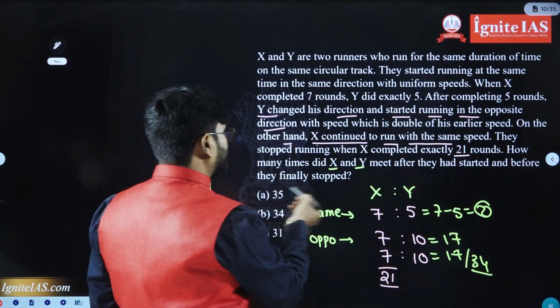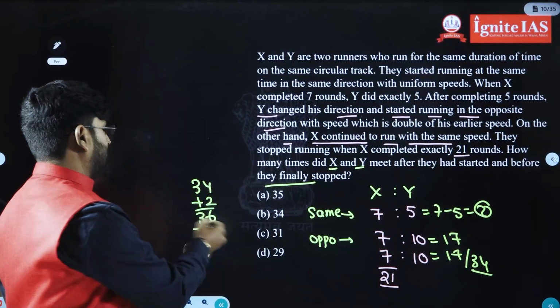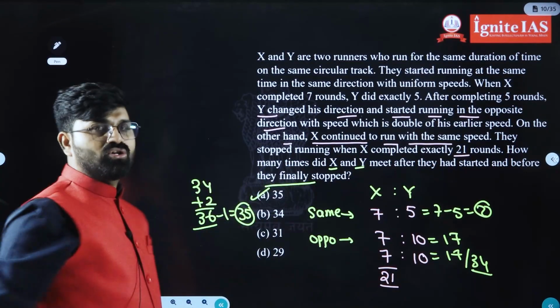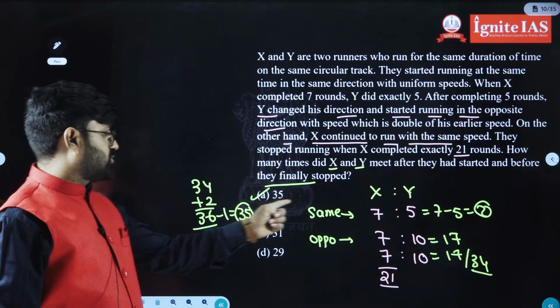But they asked before the final stop. Before the final stop means minus 1. So 35 should be the right answer. What should be the right answer? 35 should be the right answer.